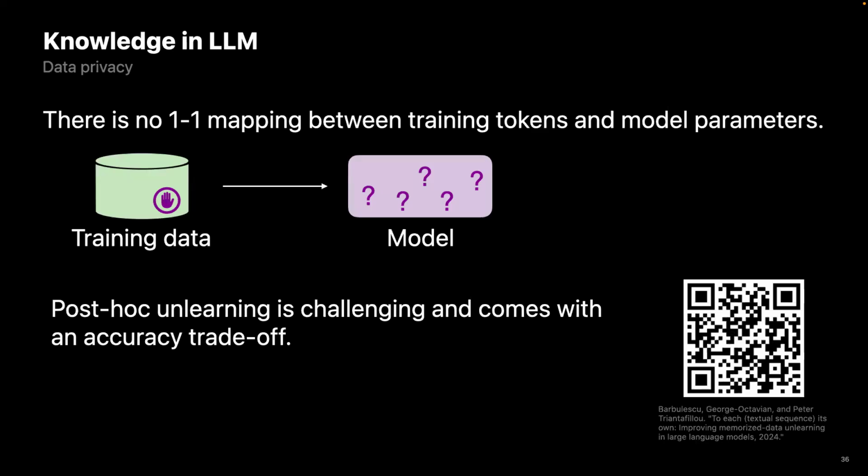There are other reasons why we would like to make memories explicit. One of them is the privacy aspect. These models are trained with a lot of data from the web, and there's a lot of private information. And oftentimes we need to go back to the model and erase this information because we don't want it to be available to everybody. But this is a very difficult task because there is no one-to-one correspondence, and by doing so, we lose a lot of accuracy.